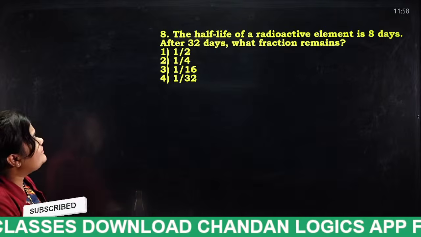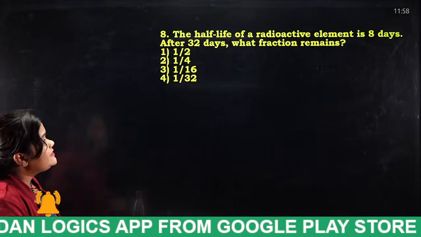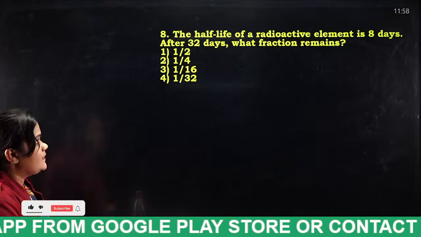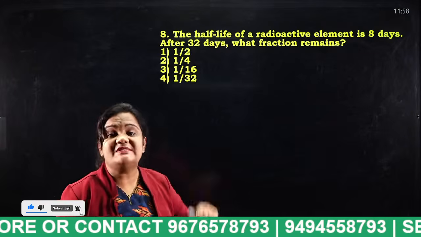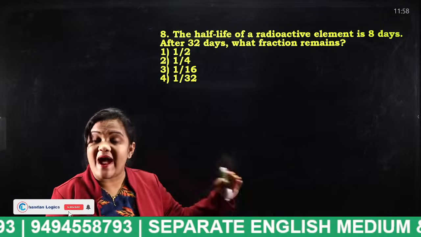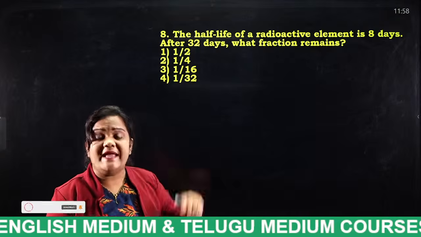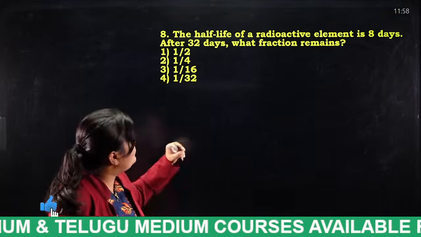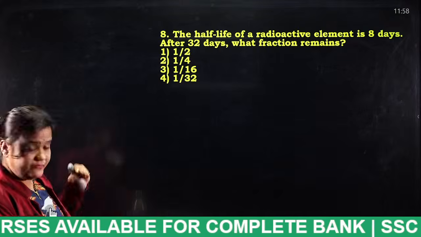The half-life of a radioactive element is 8 days. After 32 days, what fraction remains? The radioactive element's half-life is 8 days. So after 32 days, what will be the fraction of that radioactive element? There exists a formula to find the half-life fraction.